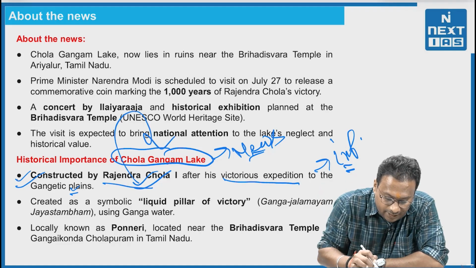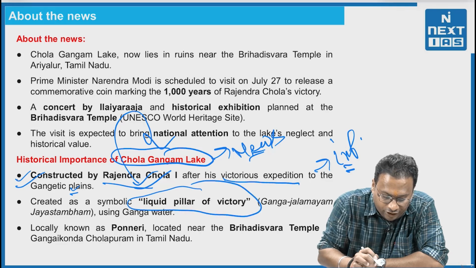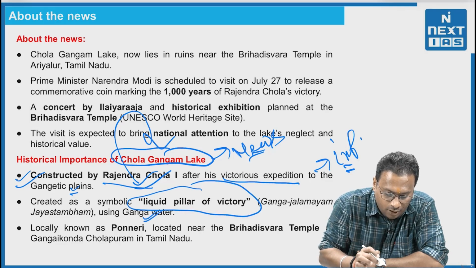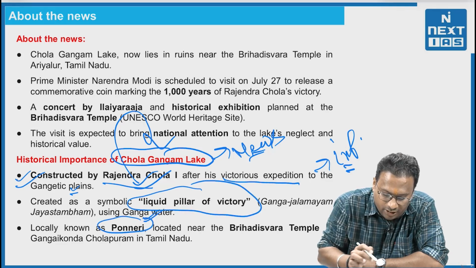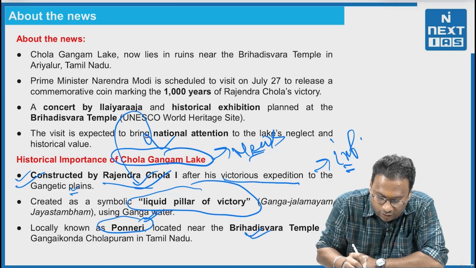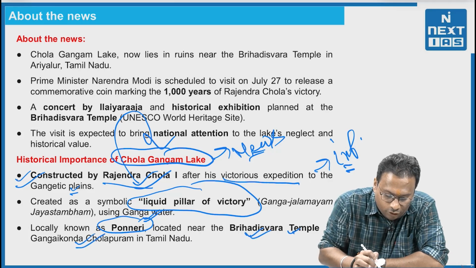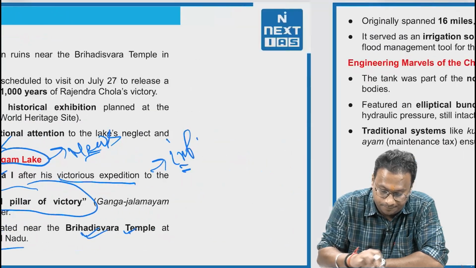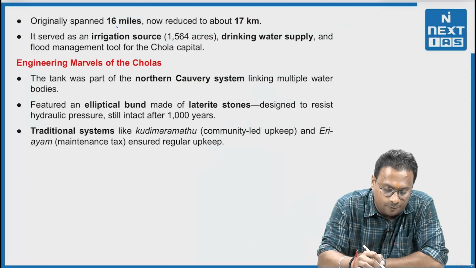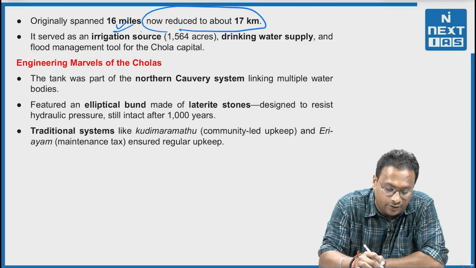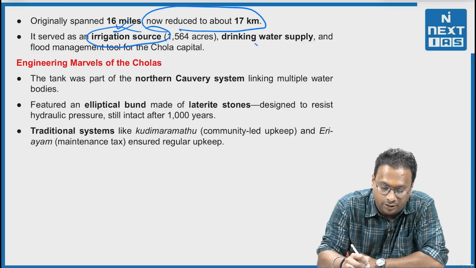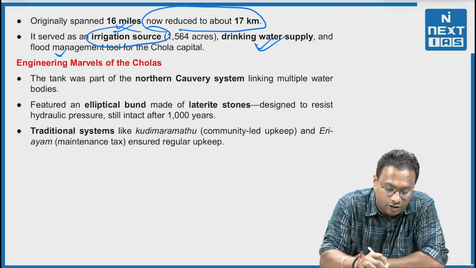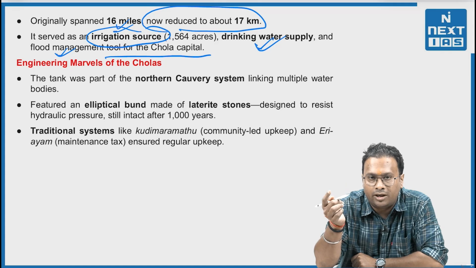Second, it was created as a symbol of victory using Ganga water, locally known as Ponneri, located near the Brihadeshwara temple at Gangaikonda Cholapuram in Tamil Nadu. It originally spanned 16 miles, now reduced to around 17 kilometers, and it served as an irrigation source, drinking water supply and flood management tool for the Chola capital.